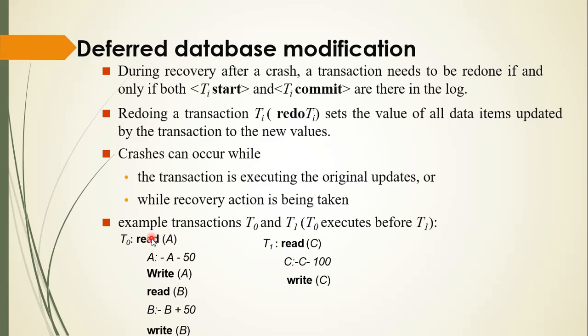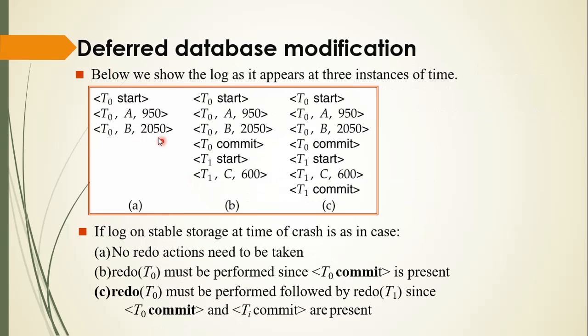Okay, so T0 executes before T1 is executed. So we have a serial operation over here. Below we saw the log as it appears at three instances of time. Here T0 starts, T0 commits. Here we have a T1 start and a T1 commit. So we have three instances of time.